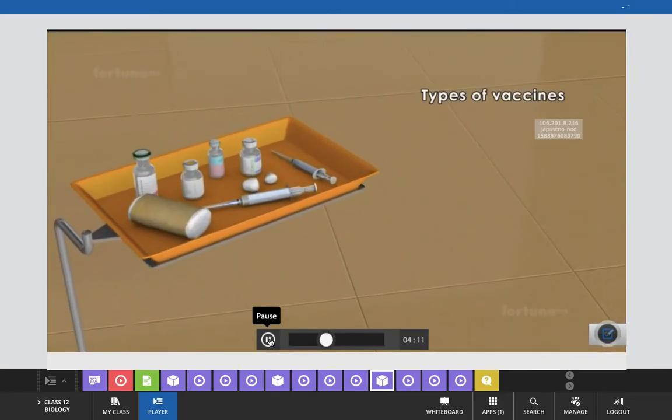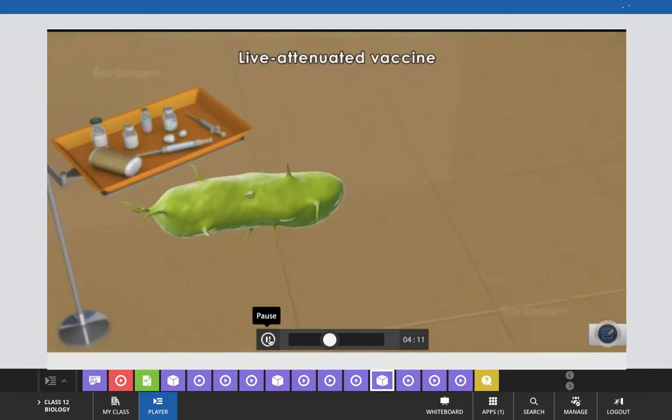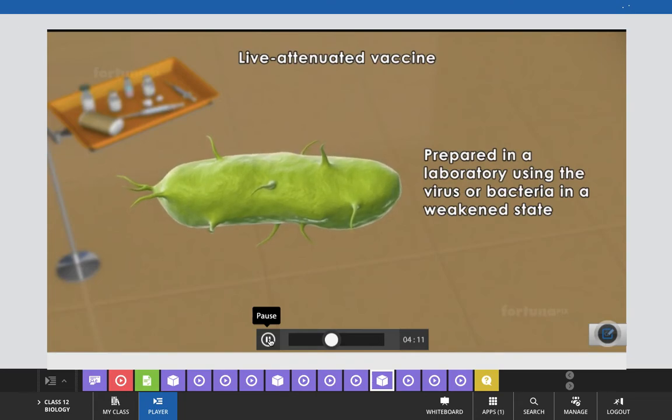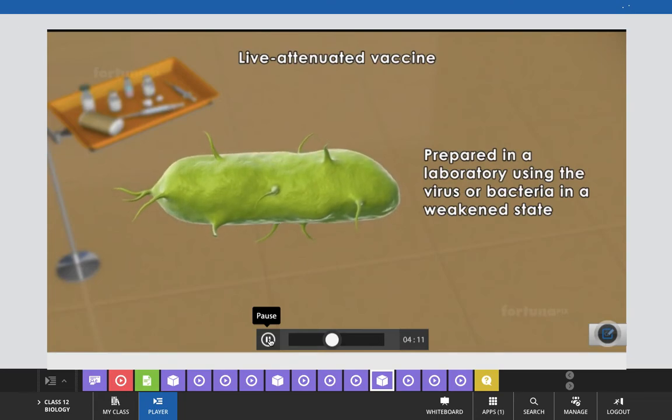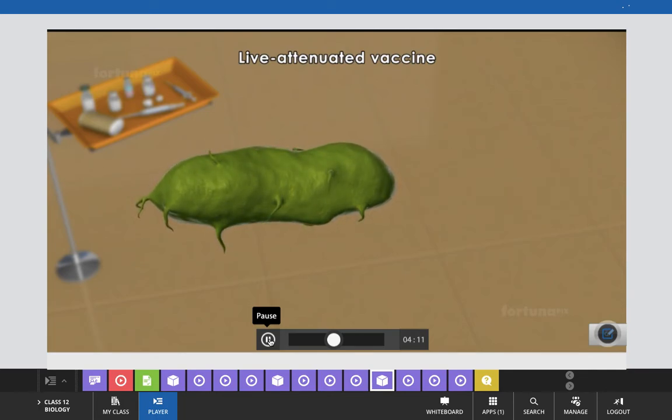The main types of vaccines: live attenuated, inactivated, subunit, and toxoid. Live attenuated vaccines are prepared in a laboratory using the virus or bacteria in a weakened state, still alive and able to reproduce but unable to cause serious illness.